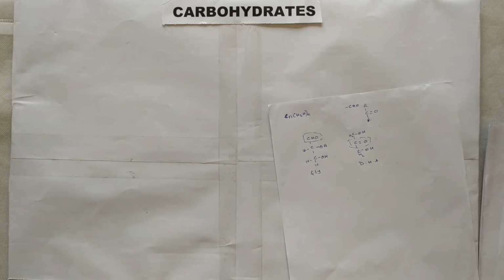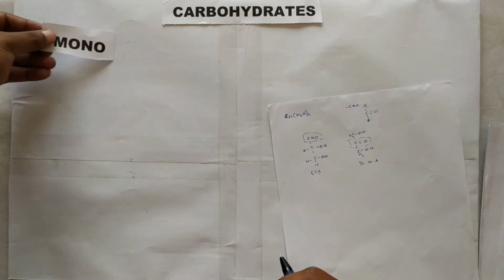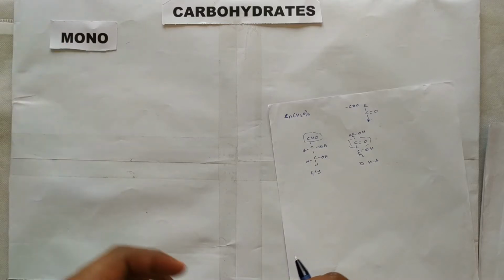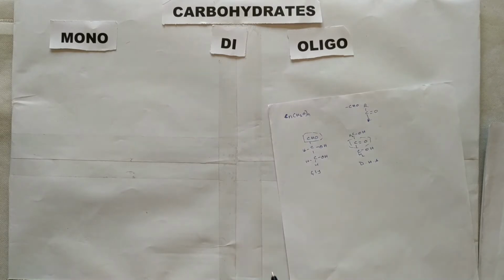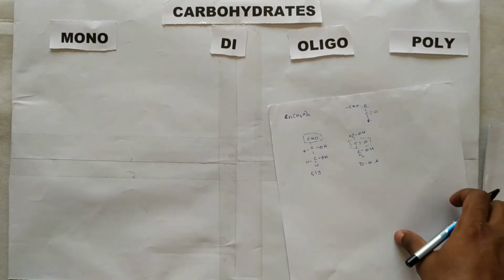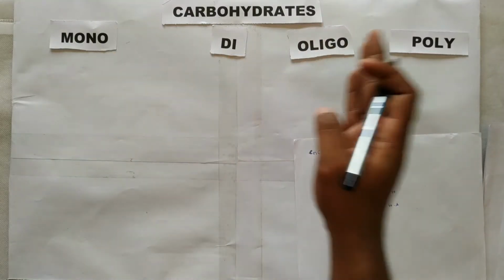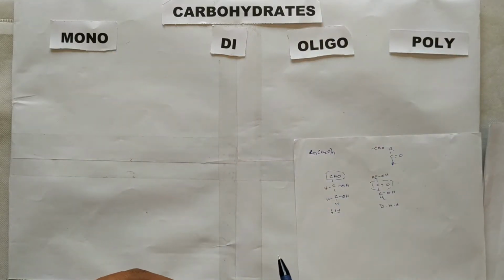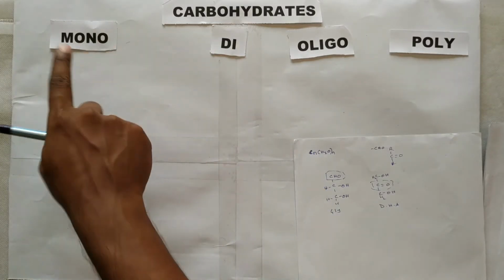Carbohydrates are classified into monosaccharides, disaccharides, oligosaccharides as well as polysaccharides. What is the difference between them? Everyone knows mono means single.